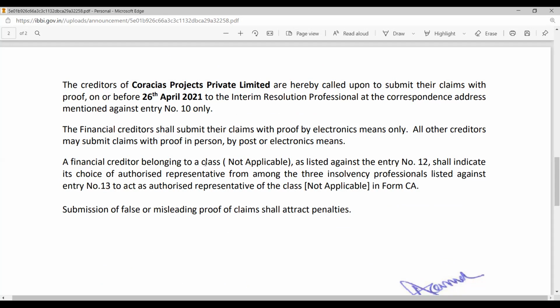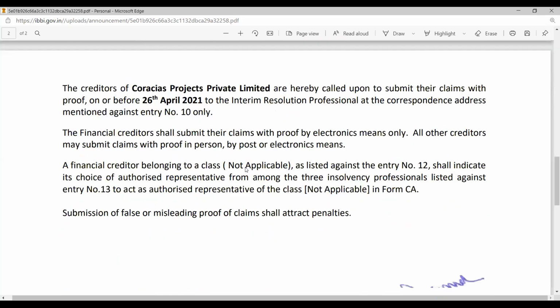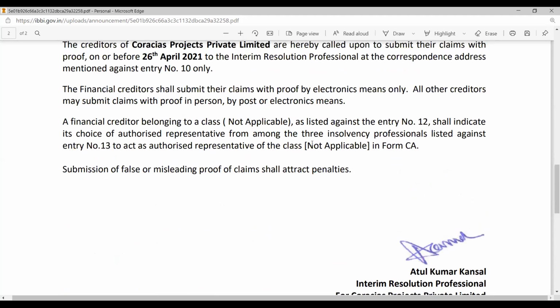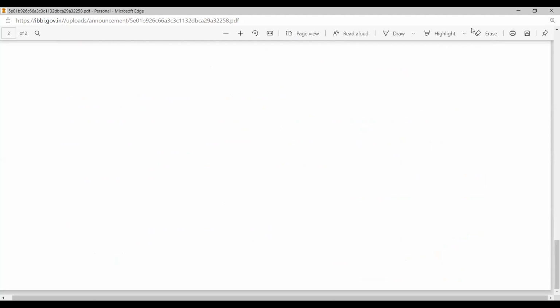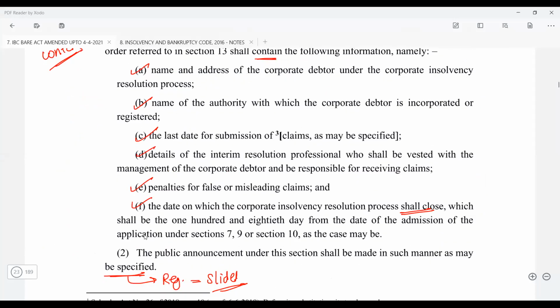A financial creditor belonging to the class not applicable, that is section 21(6A), right, shall indicate the choice of the authorized representative who is going to be there, right? So this is the list. So basically, just see what we have just studied here. It's the same thing which is going to be there, right? So I'll take you back to the slide and I'll write about the public announcement, right? So this is with respect to the public announcement